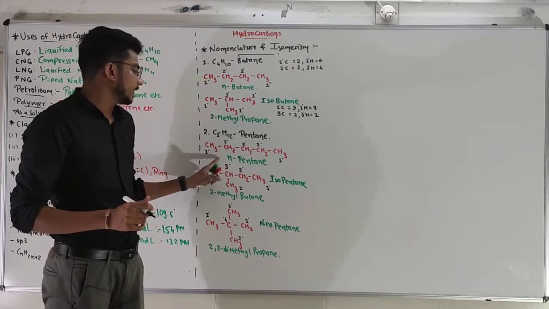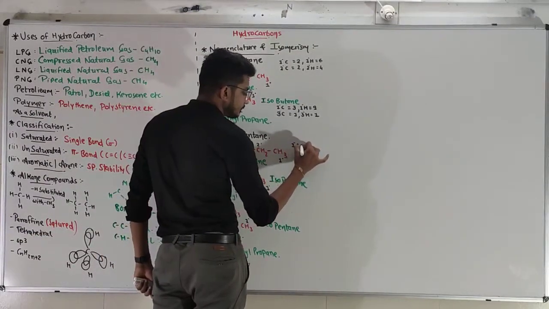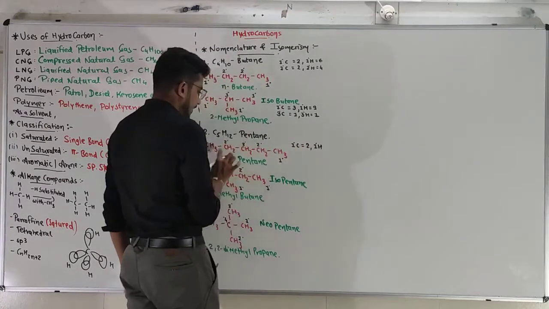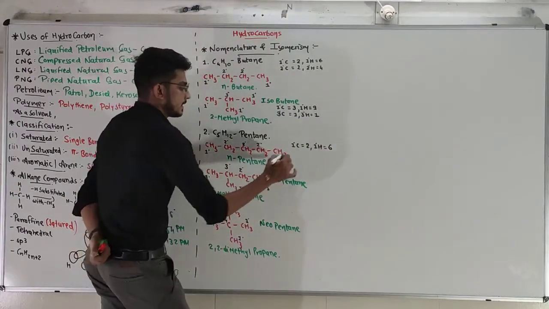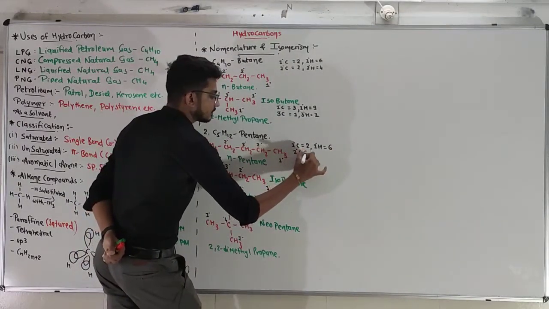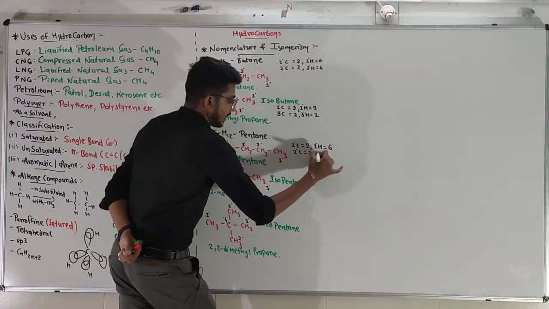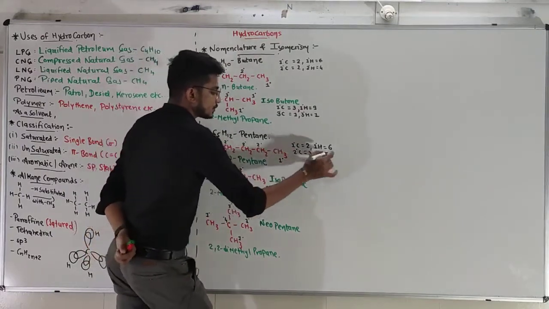Now for the pentane, normal pentane, primary carbons 2, primary hydrogens 3 plus 3, 6. Secondary carbon 1, 2 and 3. And secondary hydrogens 2 plus 2 plus 2, 6.